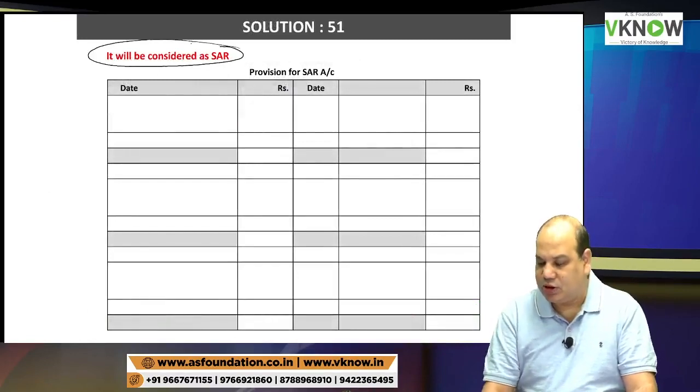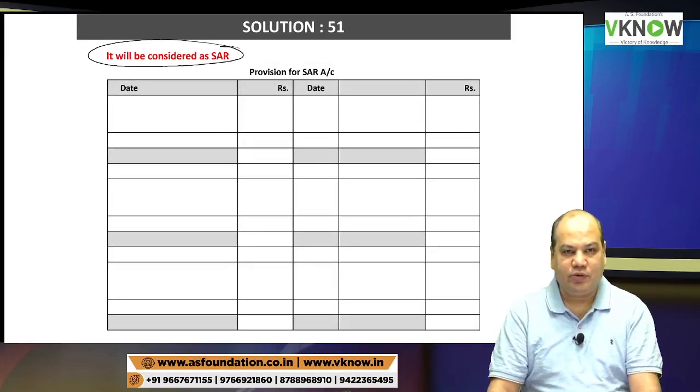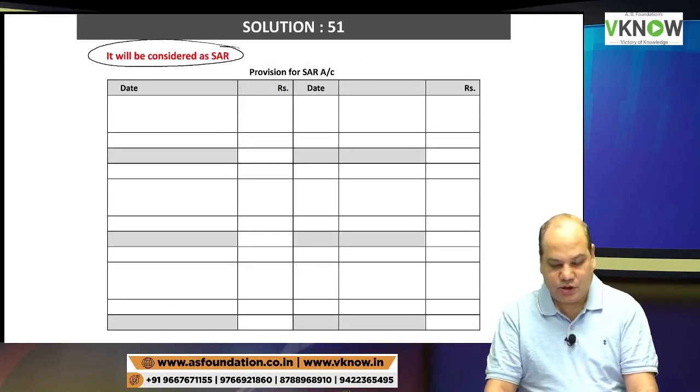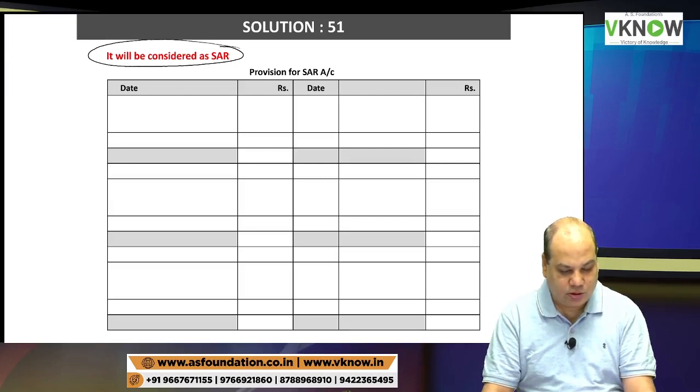It will be considered as stock appreciation right.